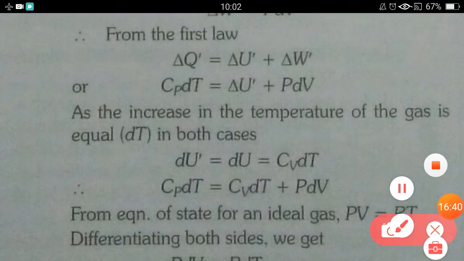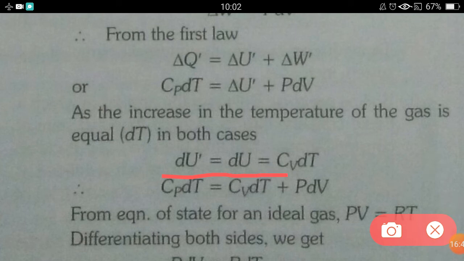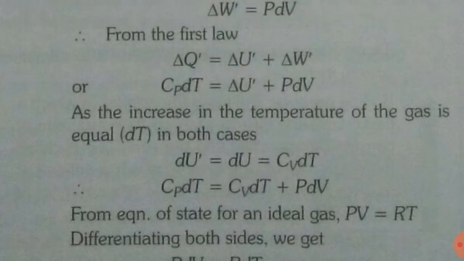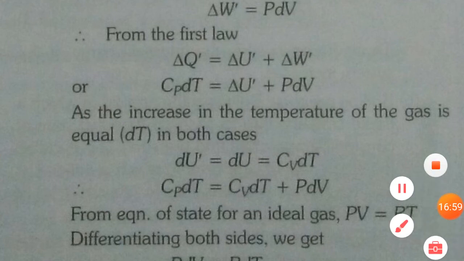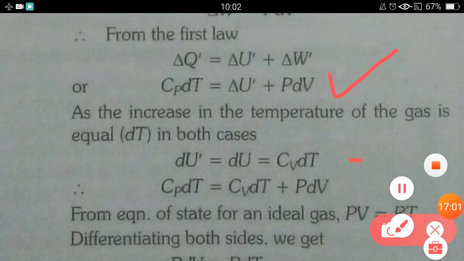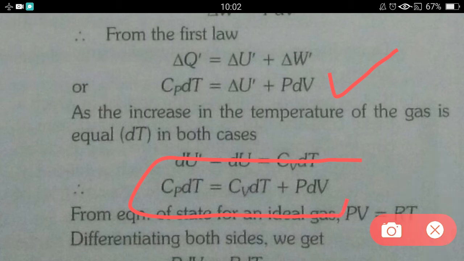So we can say that dU dash equals dU. In place of dU dash in this equation, we can put the value of dU, which is given by Cv dT. When we put that value here, this equation will take this form: Cp dT equals Cv dT plus PdV.